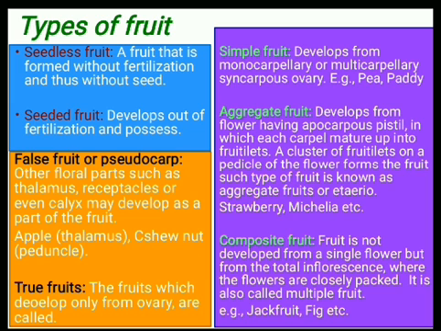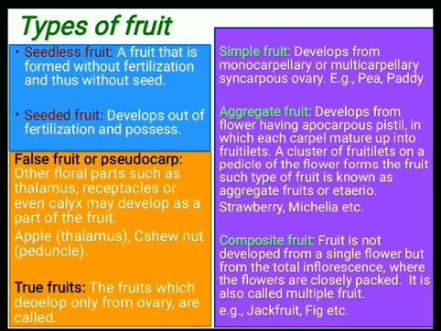A bunch of small fruits remain aggregated together and act as a single fruit. That is, a cluster of fruitlets on a pedicel of the flower forms the fruit. For example, Michelia, strawberry, etc.